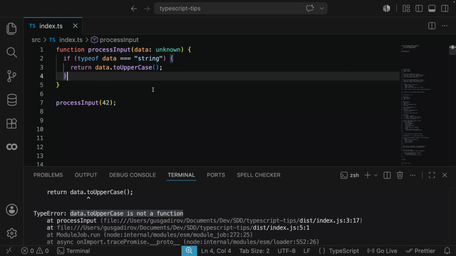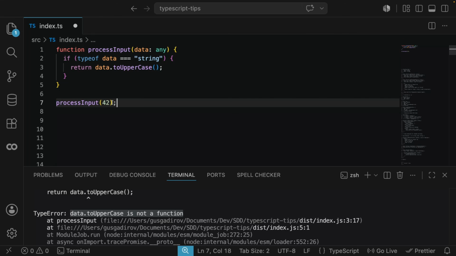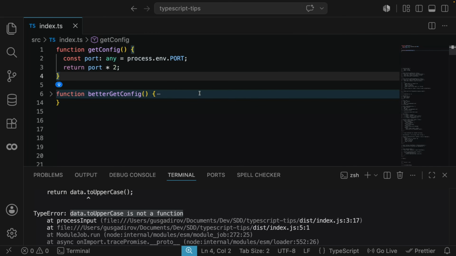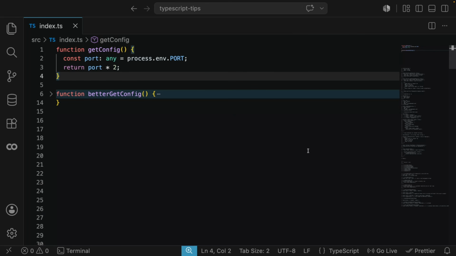Now, I want to show you a real example, because using any here is actually causing something called type leakage, meaning every time you use this function processInput somewhere in your code base, this place within your code is going to be very vulnerable to bugs. So let's take a look at this example that I pasted here. And this is going to be kind of a real world example.